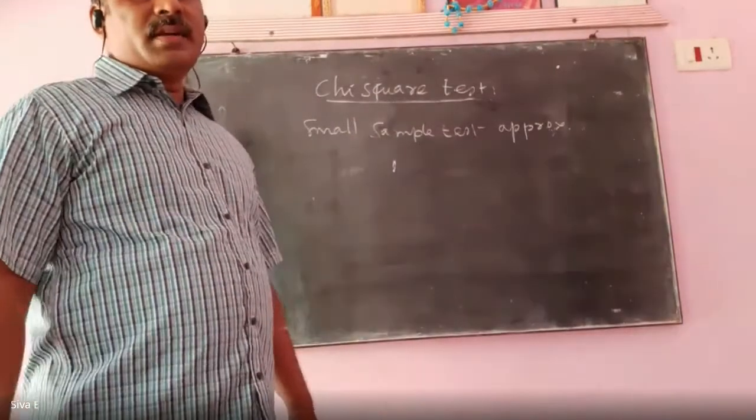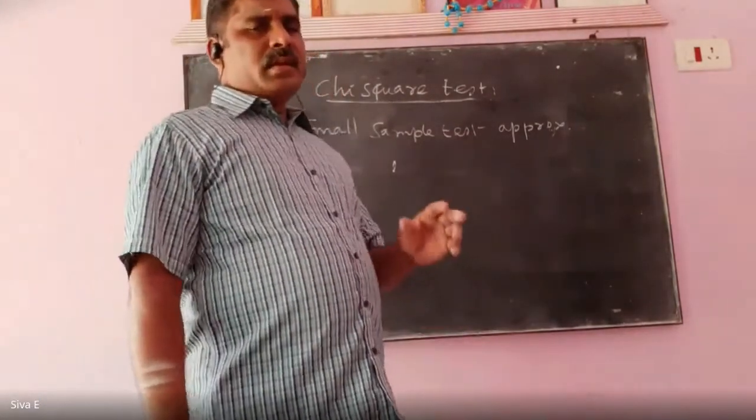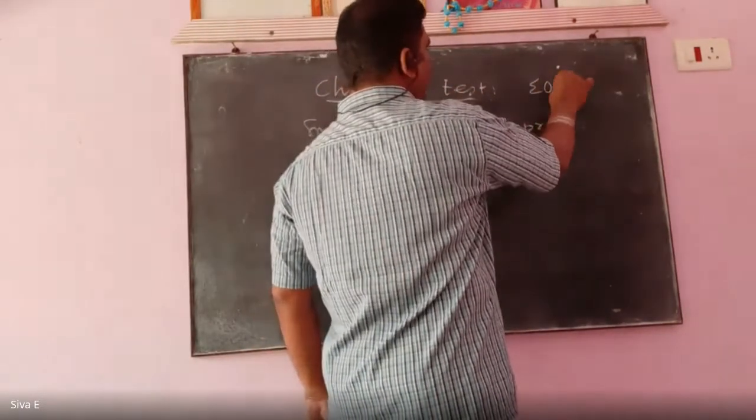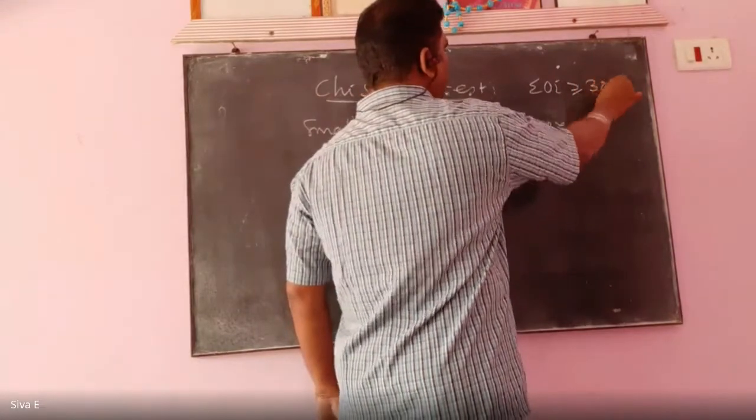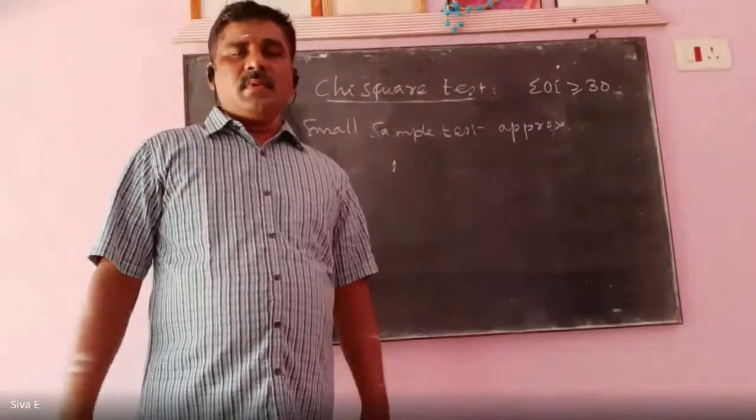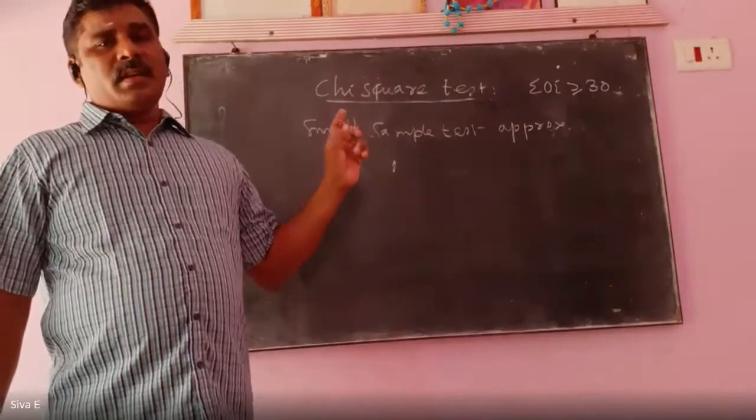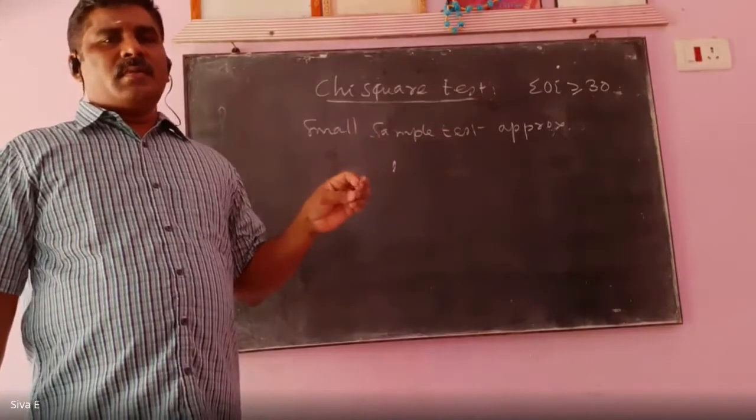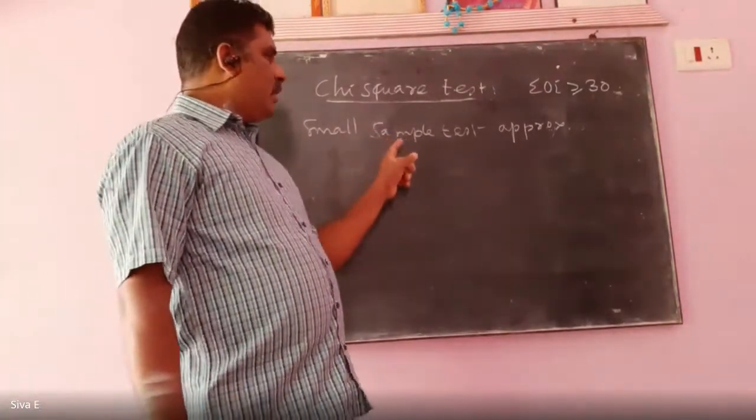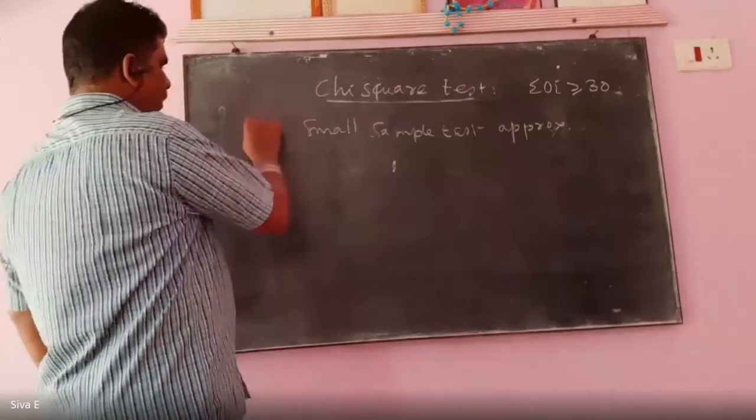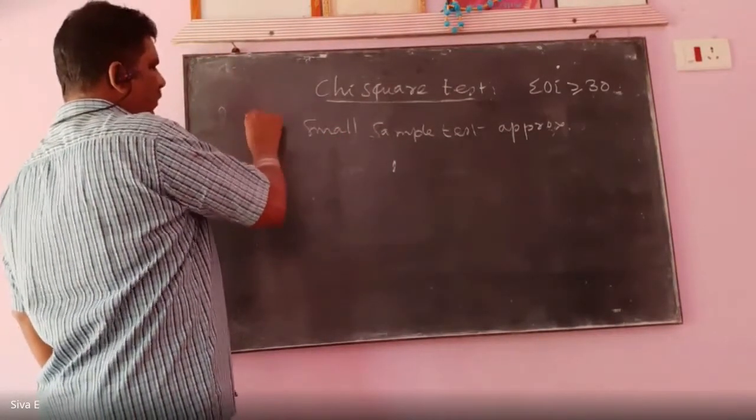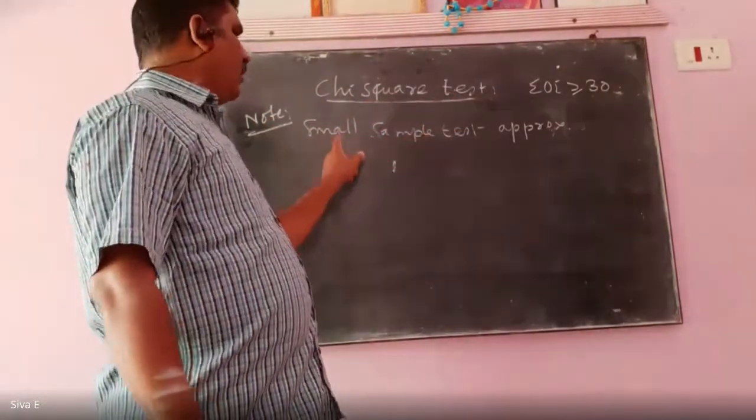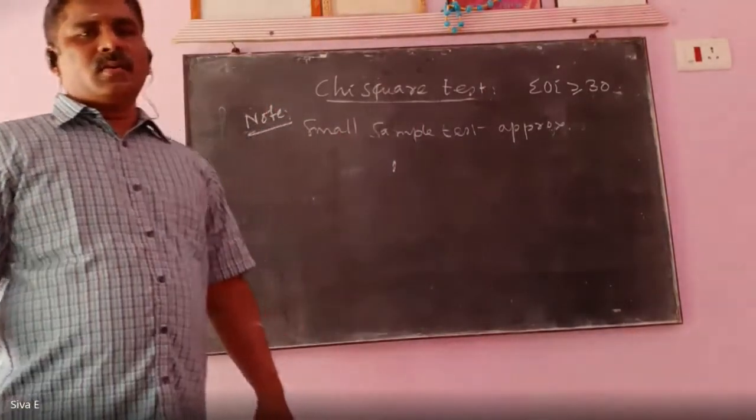Why is it a small sample test approximation? For the chi-square test, the summation of Oi must be greater than or equal to 30 at maximum. Therefore, when the number of observations is greater than 30, we take it as a large sample. Usually, the chi-square test is an approximation of the small sample test. We can write this as a note.